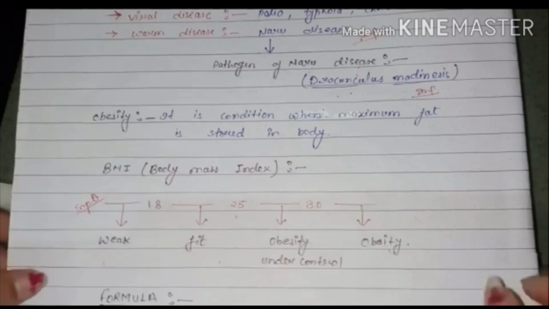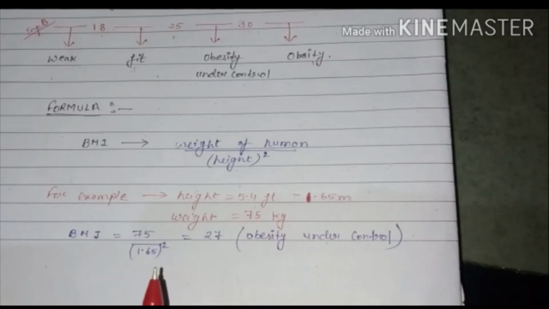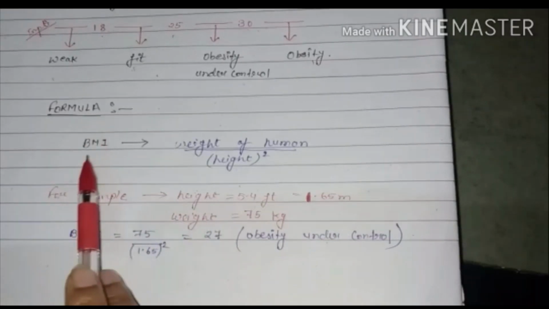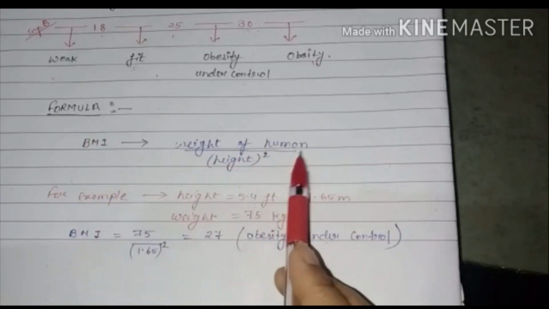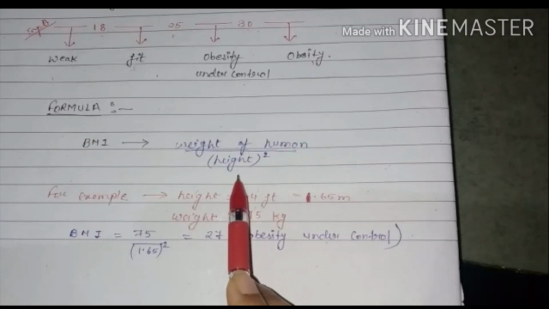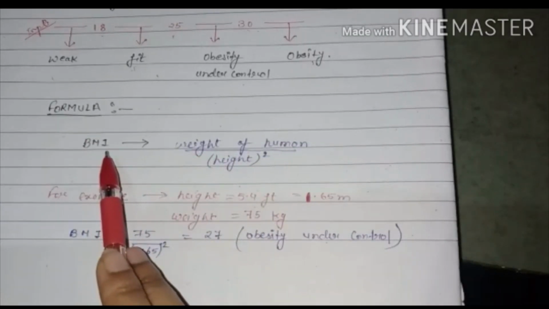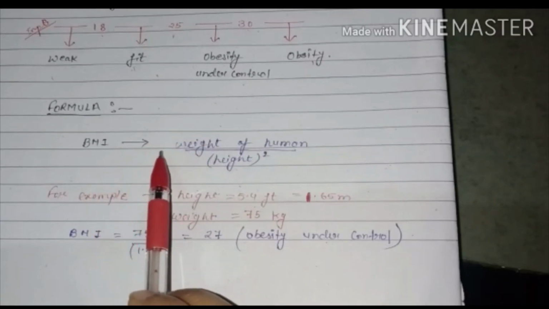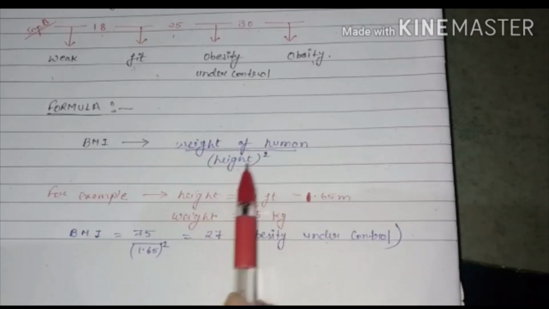How can we determine it? There is a formula by which we can calculate whether a person has obesity or not. The formula of body mass index is the weight of the human divided by height squared. By this formula we can find out the fat deposition in our body.